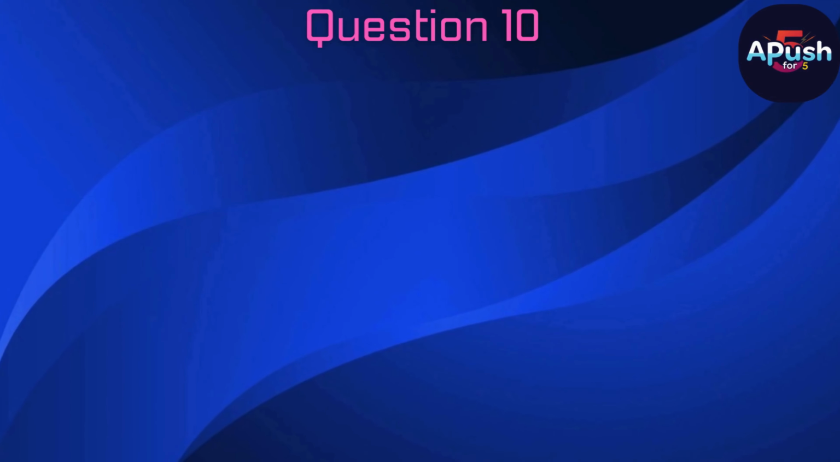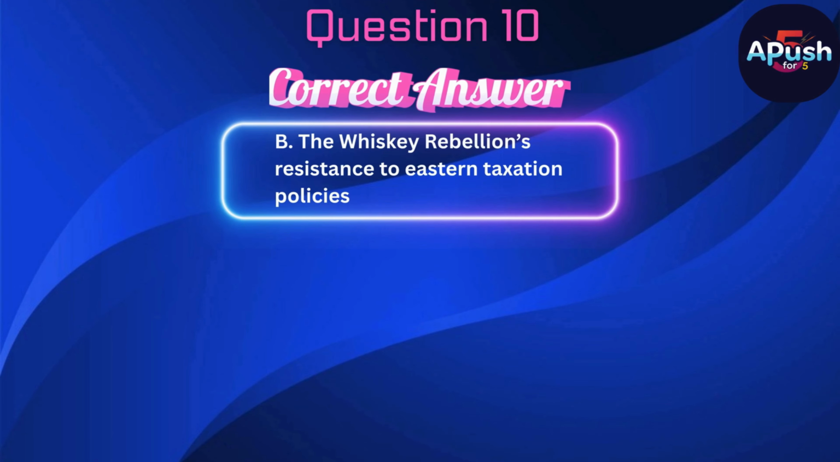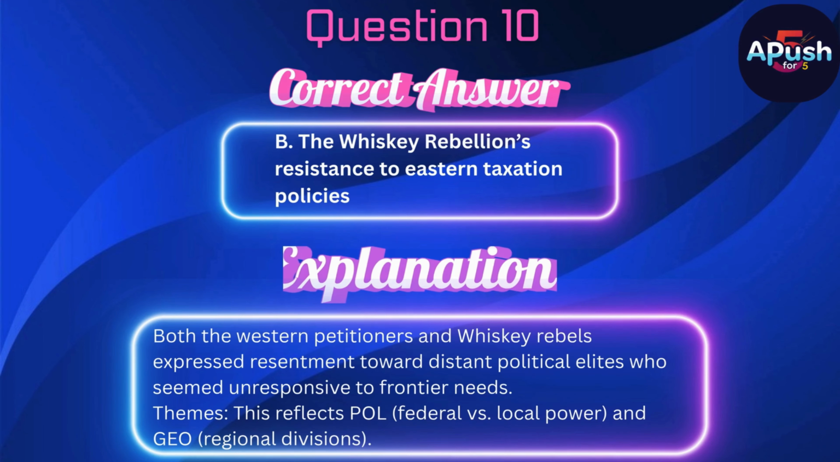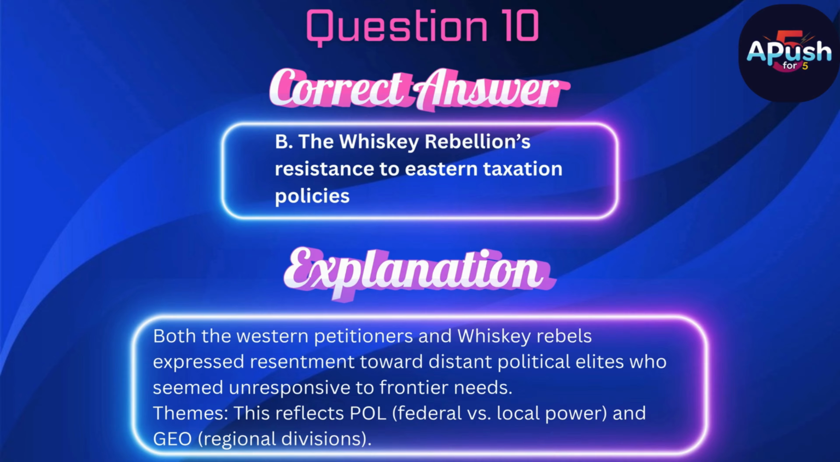The correct answer is B. The Whiskey Rebellion's resistance to Eastern taxation policies. Both the Western petitioners and Whiskey rebels expressed resentment toward distant political elites who seemed unresponsive to frontier needs.